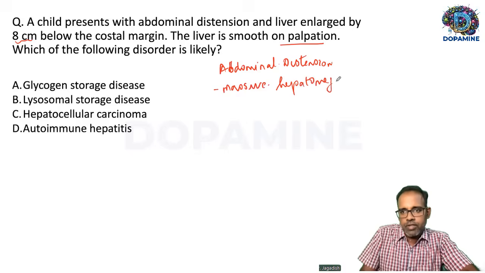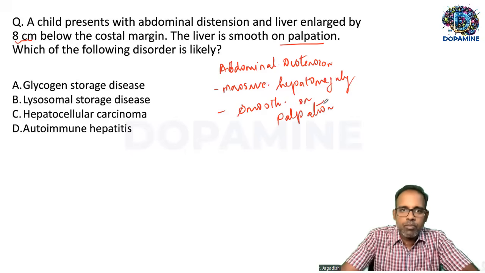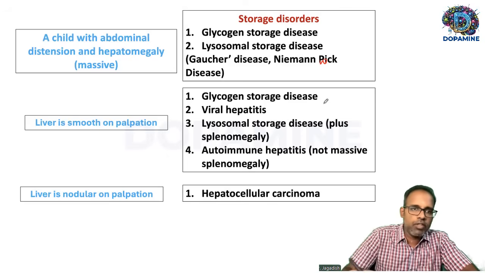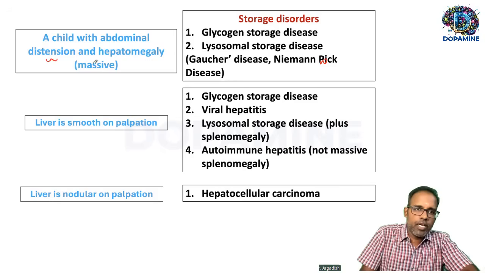And the liver is smooth on palpation. Now, the point here is a child presenting with abdominal distension and massive hepatomegaly.